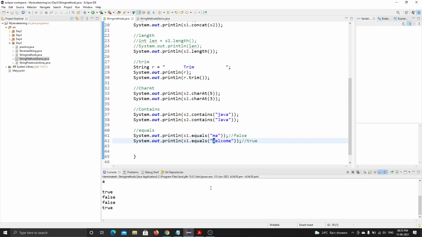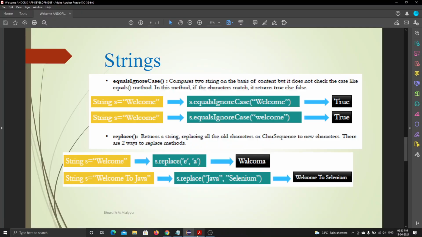It just checks for welcome. The first letter may be in caps, or the second letter may be in lower case, in the second string. See here, for example, I have written welcome in the string s, and I give input as s.equalsIgnoreCase.